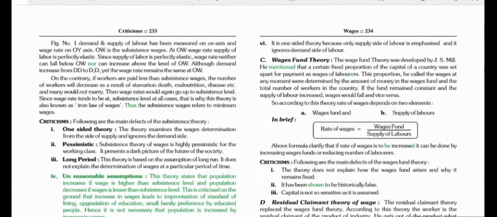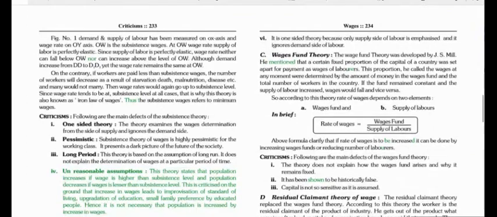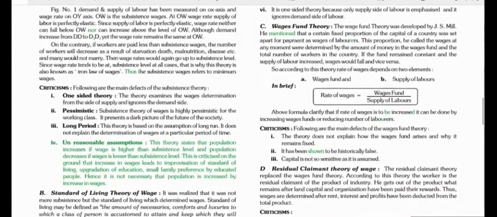Now, this theory has also been criticized by many economists. Some of the main criticisms, we may call them the defects of the subsistence theory, are as follows. Number one, it is termed to be a one-sided theory.